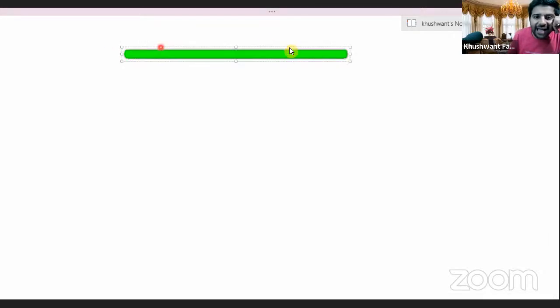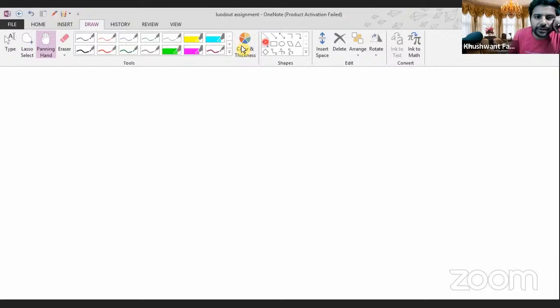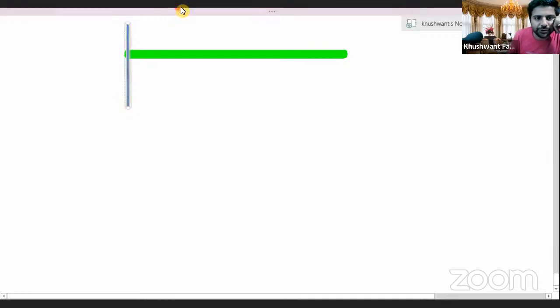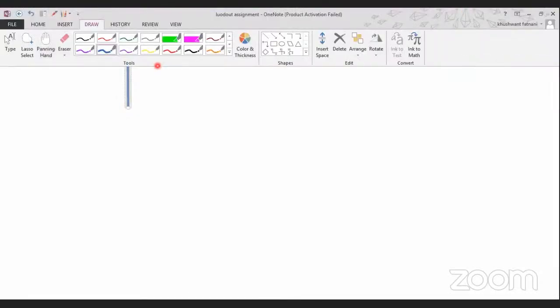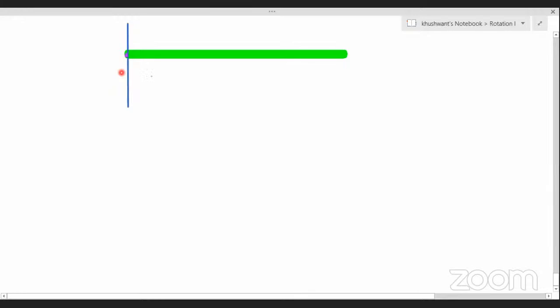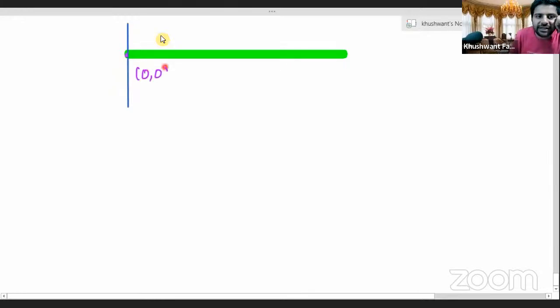I will take the axis at the end of the rod. Let us take the axis at the end of the rod. So I will take the axis over here like this. Aryan, are you ready to do this question? Yes, sir. Let's take this point as origin, or 0, 0. You all can give the heading: moment of inertia for a rod.